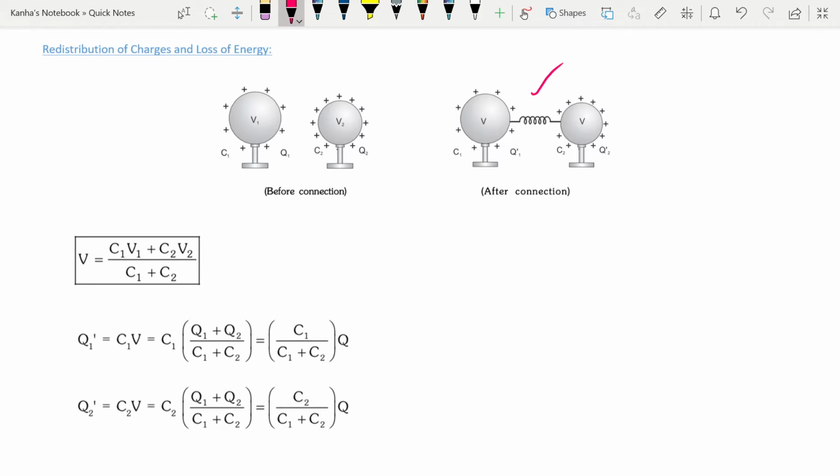This flow of charge will stop when the potential of both the conductors becomes equal. In the previous chapter as well, I was telling you about this. If you have two conductors and you connect them, the potential of both of them becomes the same. And how does this happen? That is due to flow of charges or redistribution of charges between them. So now we'll just look at it again.